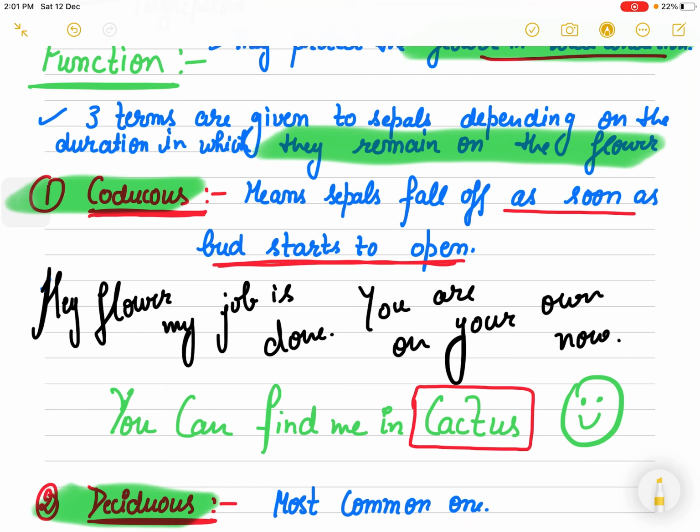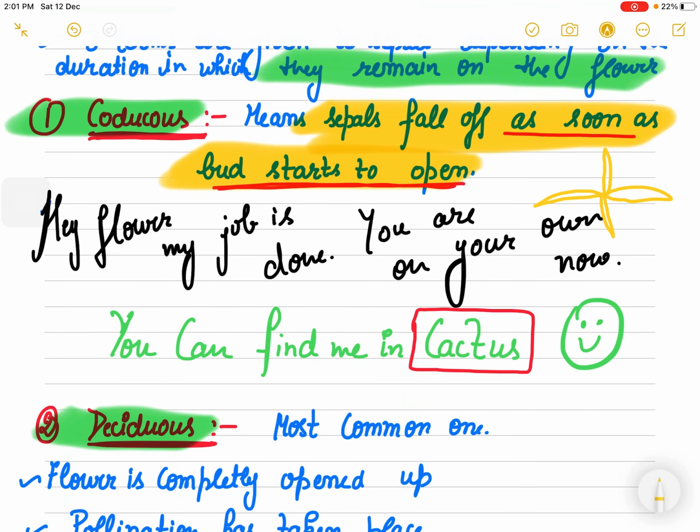Now caducous is the sepal which falls off as soon as the bud starts to open. Their job is finished. We had to protect the bud. We have done it. My job is done. So now the flower is without the sepals. The moment the flower is blooming out, these sepals fall off very quickly. So they are known as caducous type, and it is normally seen in cactus plants.